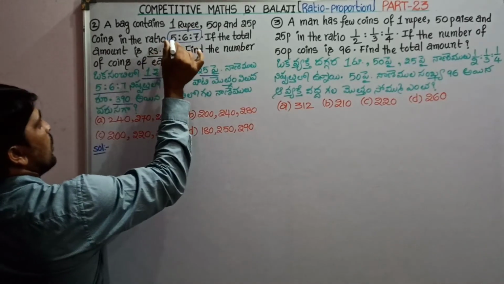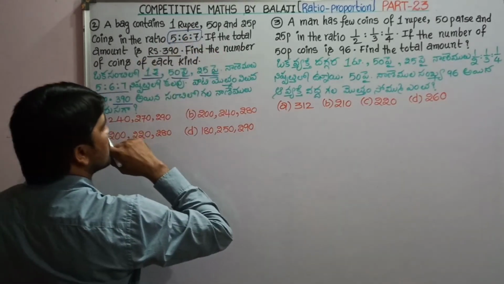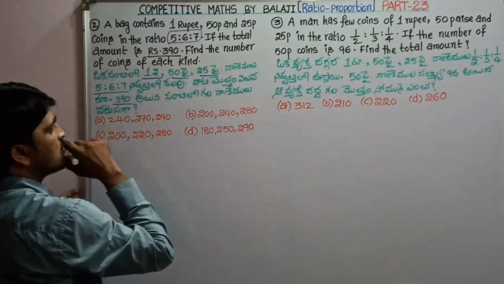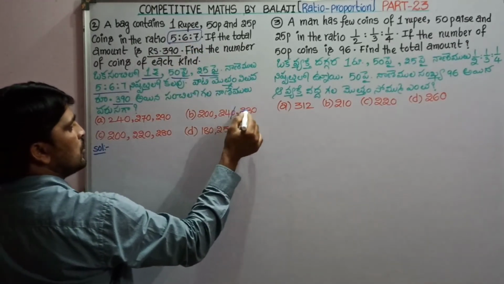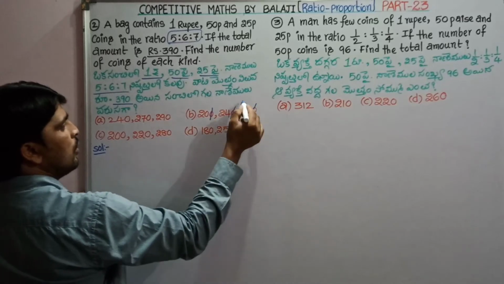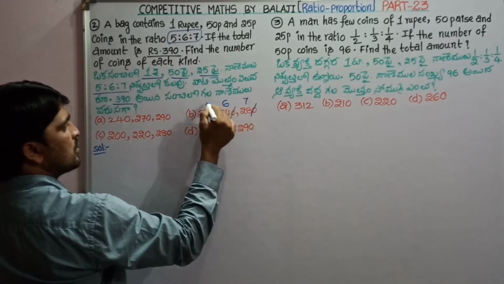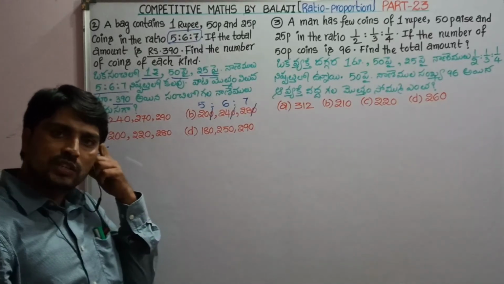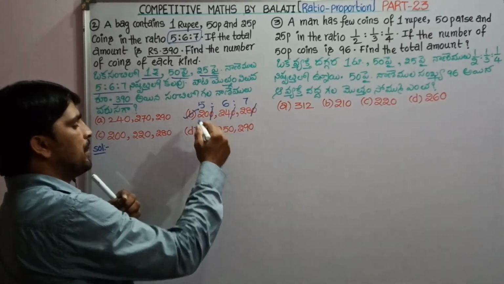Since the number of coins are in the ratio 5:6:7, the answer must be in the ratio 5:6:7. See, the zeros cut. 4 sevens are, 4 sixes are, 4 fives are. Since option B is in the ratio 5:6:7, the answer is B.